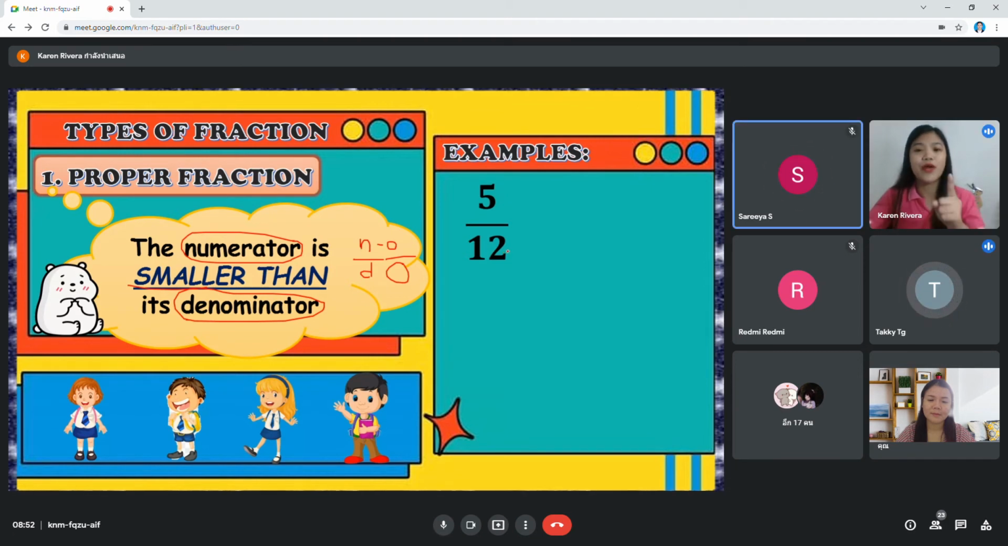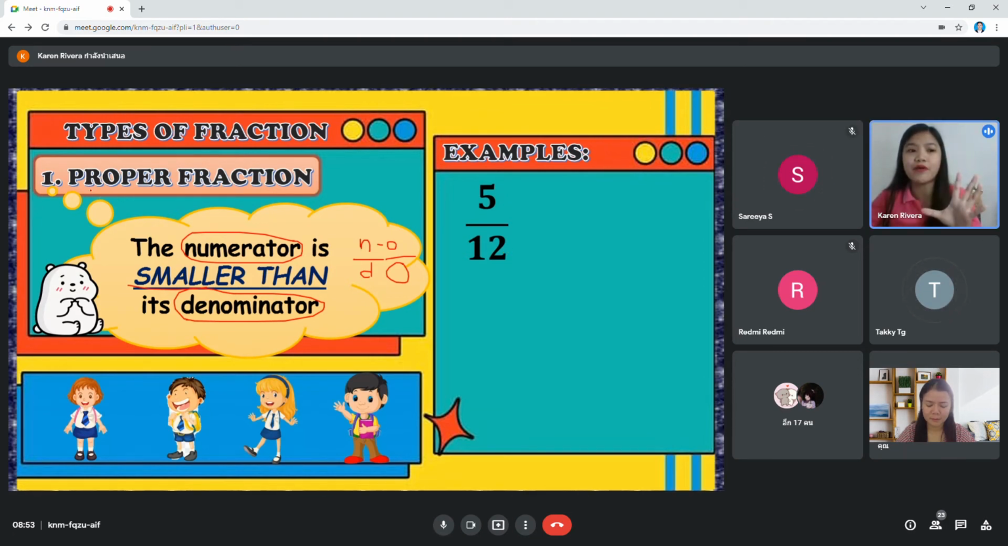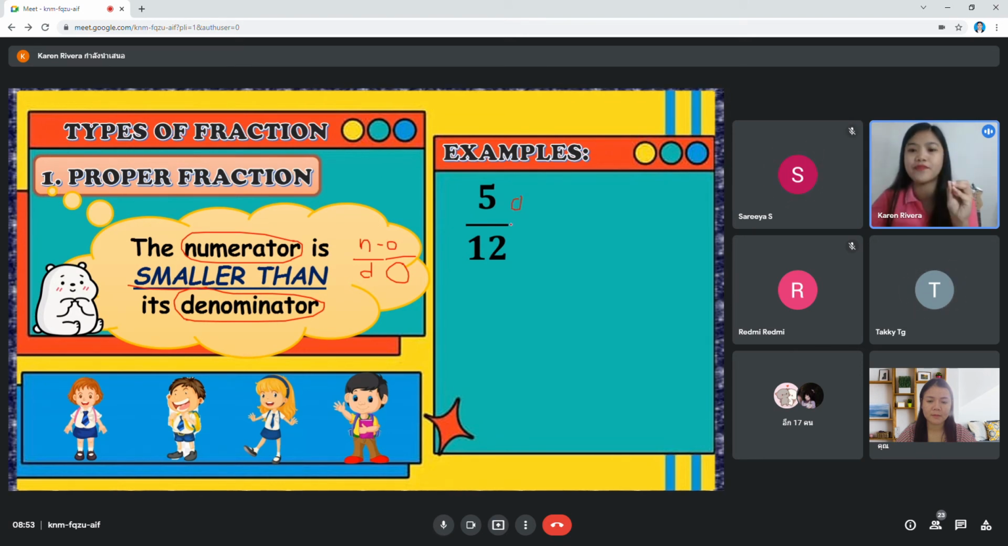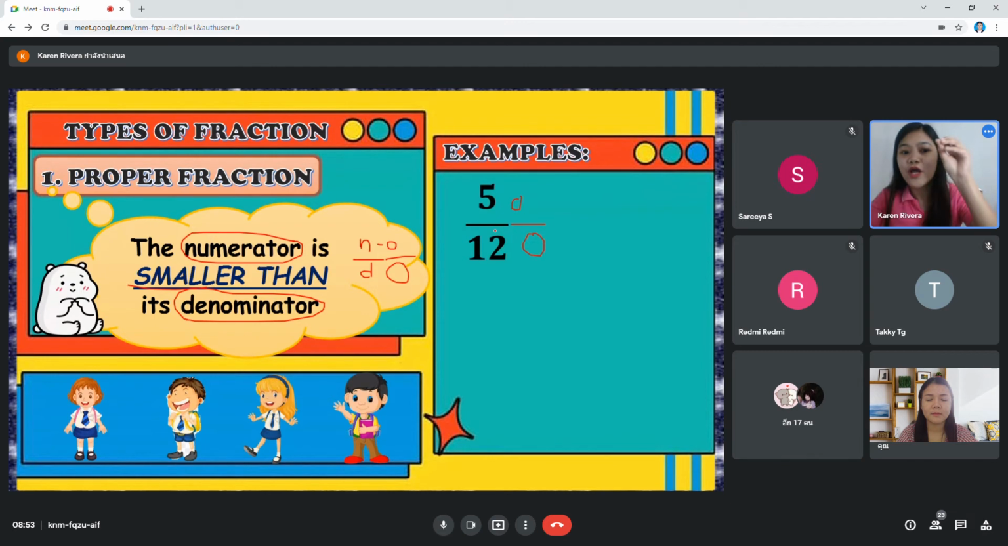What is the denominator? 12. So, when we say proper fraction, look, 5 and 12. Which number is smaller? 5. So this is smaller, น้อยกว่า. How about 12? Is it bigger or smaller? Bigger. So that is proper fraction. Numerator, น้อยกว่า denominator. Okay? Easy?